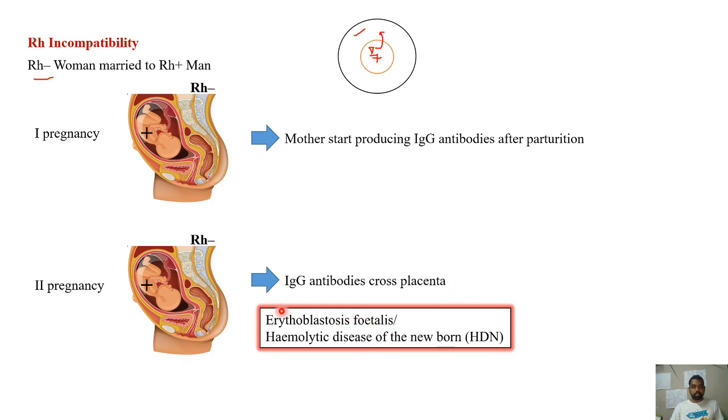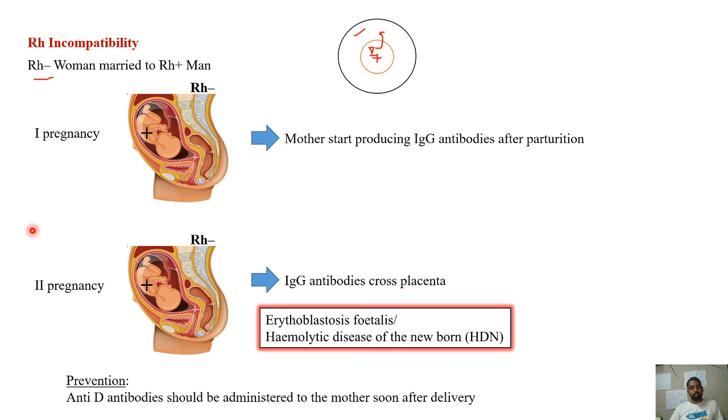So there will be breakdown of the RBC of the fetus. The condition is considered erythroblastosis fetalis, where erythro is erythrocytes, RBC, blastosis is breakdown, fetalis is of the fetus. So the fetus RBC is broken down. Or it is called hemolytic disease of the newborn. Hemolytic means breakdown of blood, hemo is blood, disease of the newborn. Here there is a possibility of the fetus being killed also. The fetus may die.